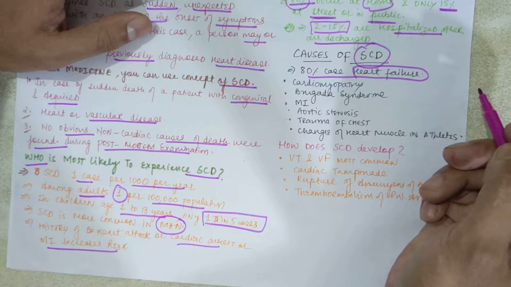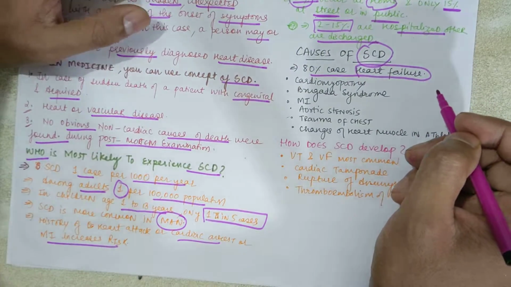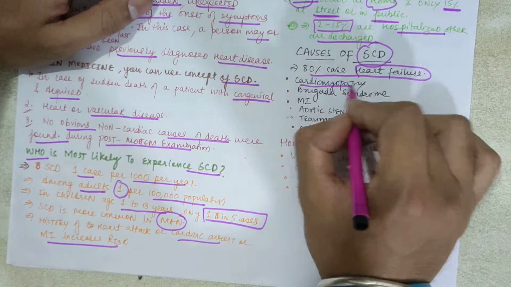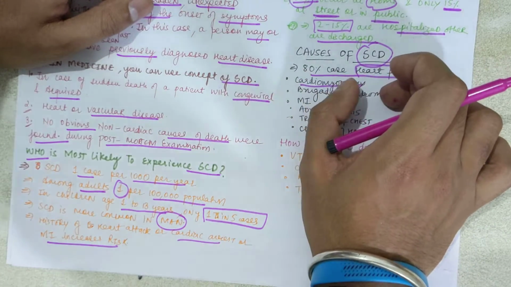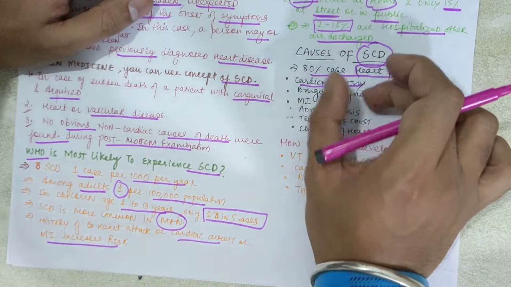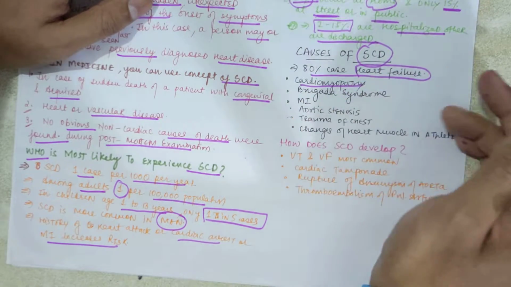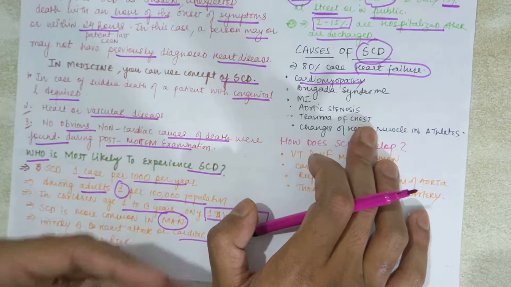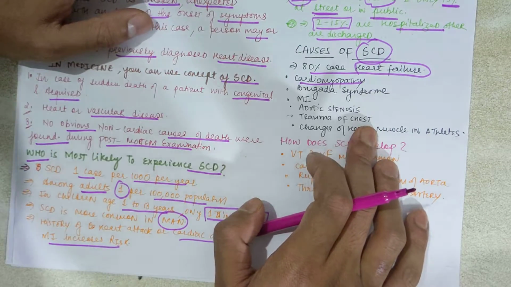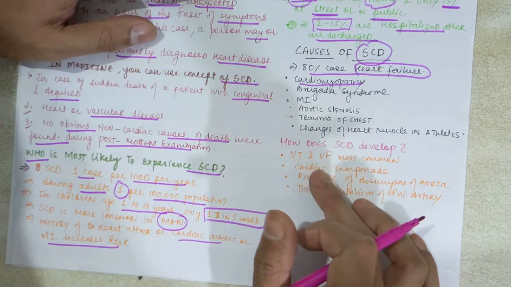Okay, now causes of sudden cardiac death, like 80% of cases have heart failure. The heart is not able to pump the blood. In that case, the patient can have sudden cardiac death. Cardiomyopathy, because of dilation of both the chambers, like ventricles are dilated, atriums are dilated. Cardiomyopathies are also restrictive type, and all 3 types we have of cardiomyopathy, so that is another cause.